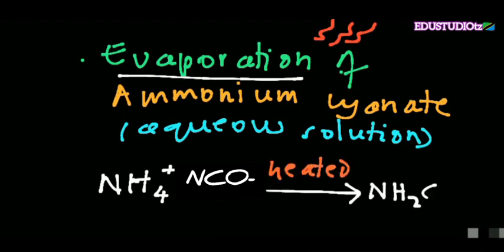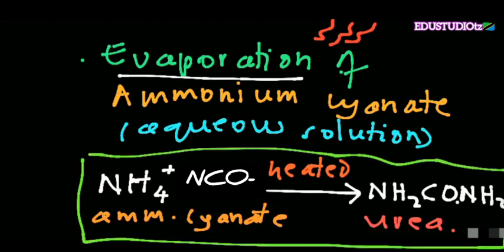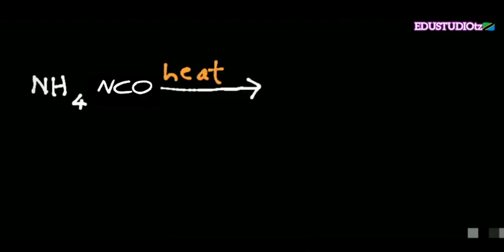This is the formula of urea, NH2CONH2. Ammonium cyanate, which is non-organic, to obtain urea, which is organic. So for the first time, ammonium cyanate was heated to obtain urea.